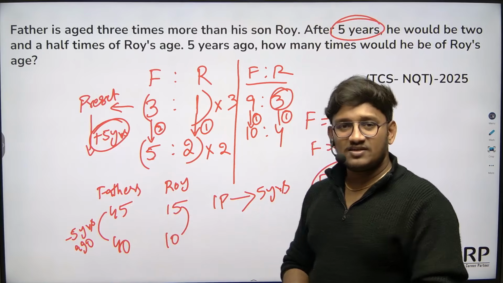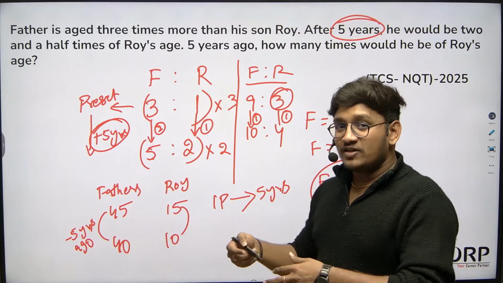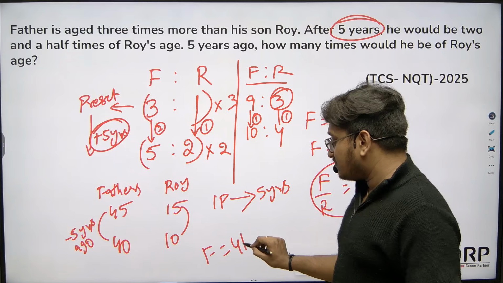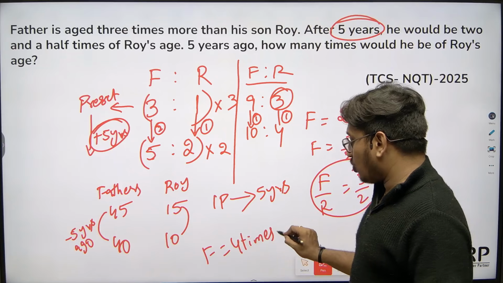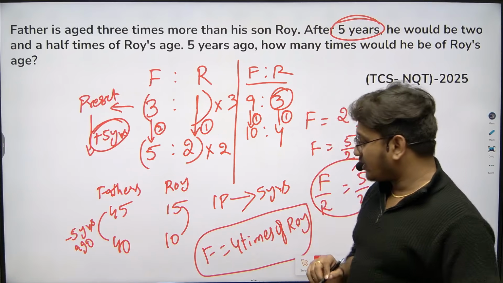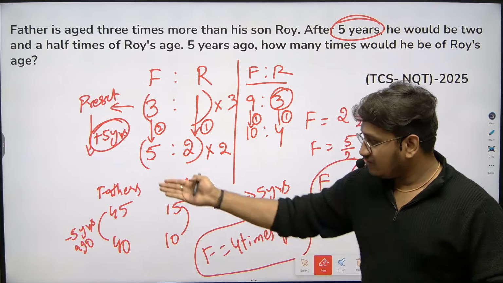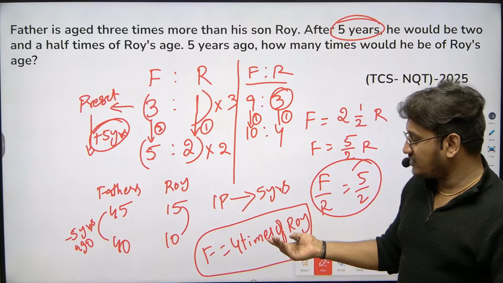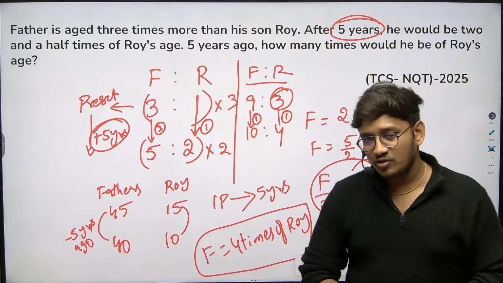Roy's age is 10. So the father's age is 40, Roy's age is 10. That means the father is 4 times Roy's age. So this is your answer. When Roy's age is 10, the father's age is 40, so the father's age is 4 times Roy's age.